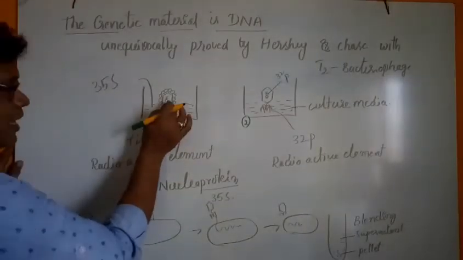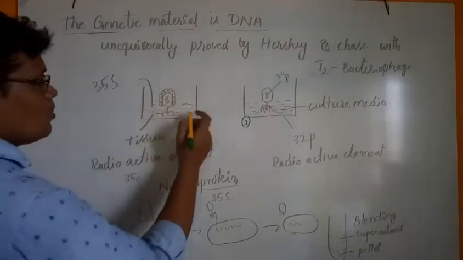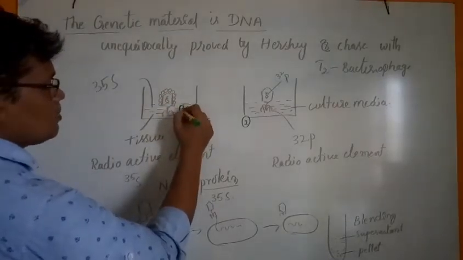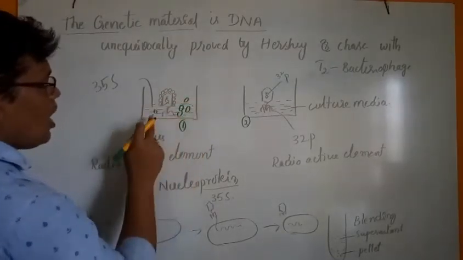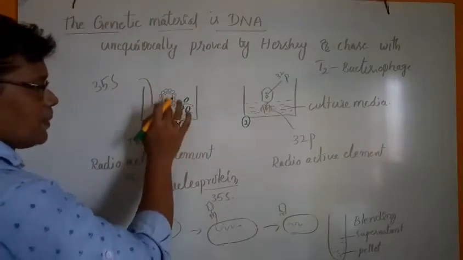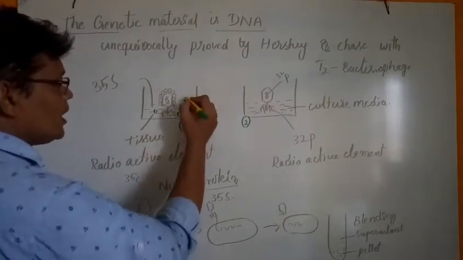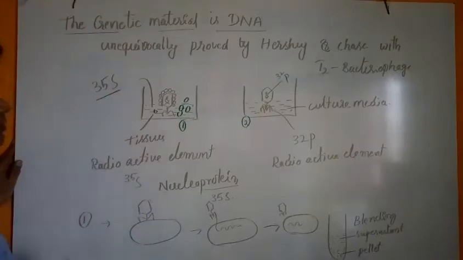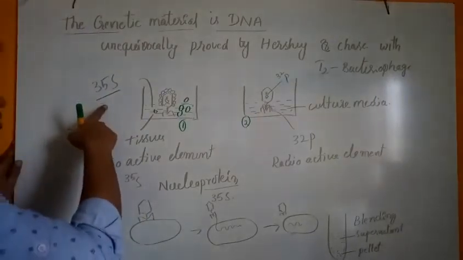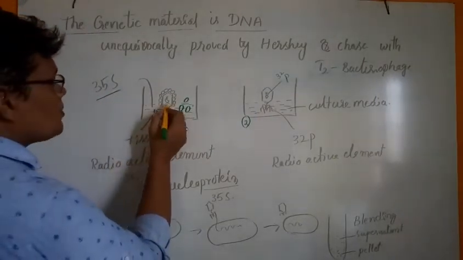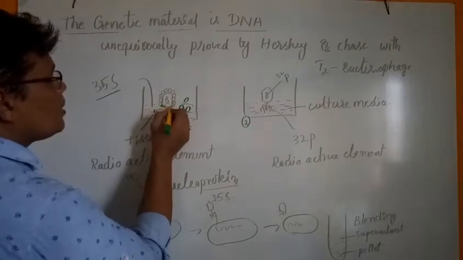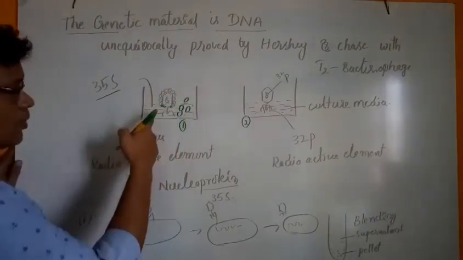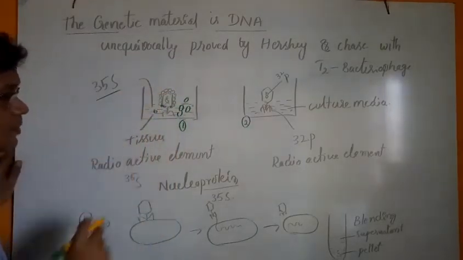Growth of the viral particles leads to production of more particles. All these particles are prepared with a protein coat containing sulfur, so sulfur is present in the protein part of the virus.